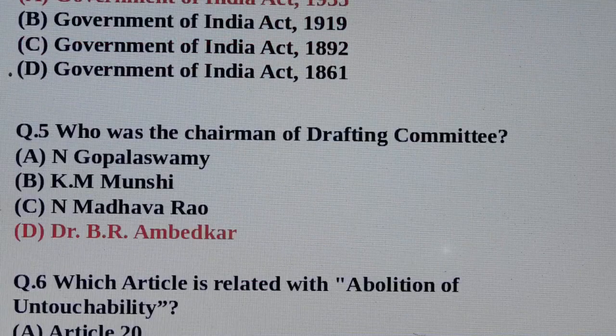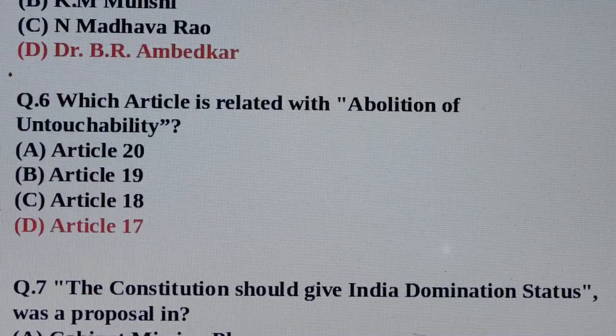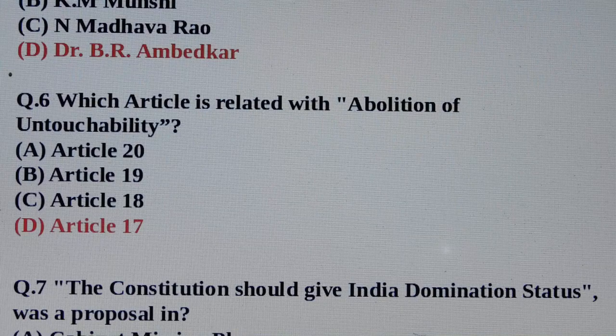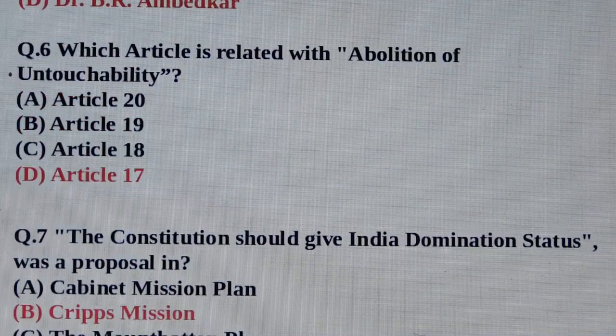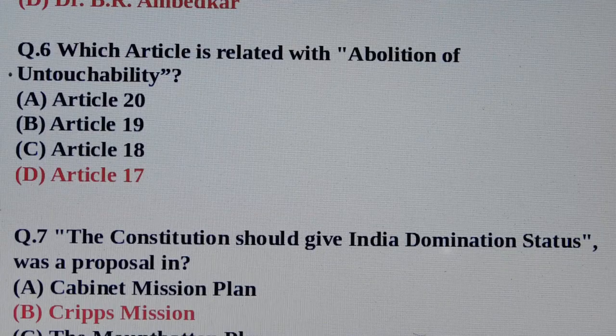Question number 5. Who was the chairman of drafting committee? Answer is option number D, Dr. Babasaheb Ambedkar. Question number 6. Which article is related with abolition of untouchability? Answer is option number D, Article 17. Article 17 is related to abolition of untouchability.